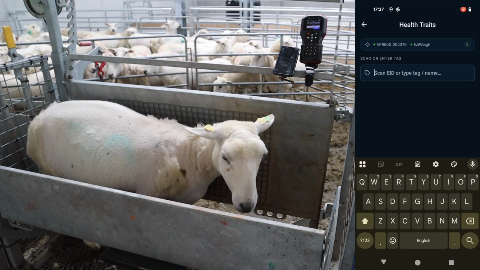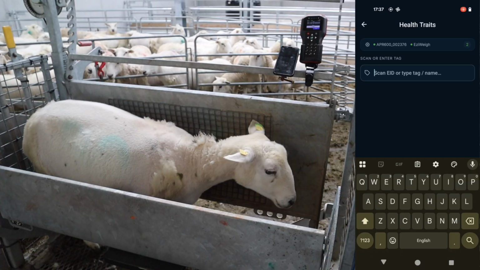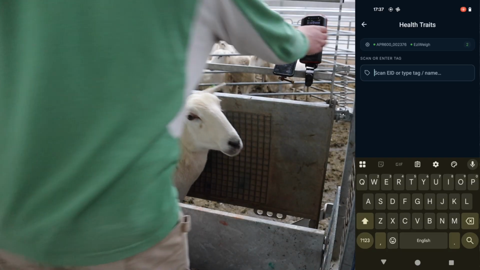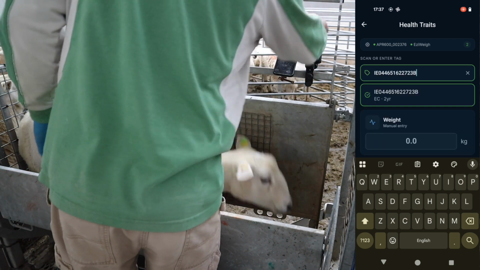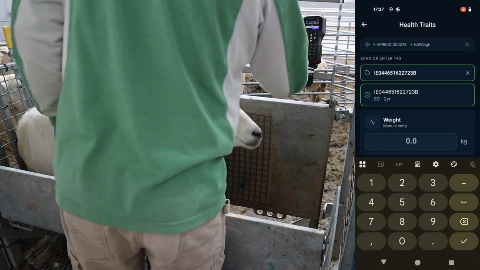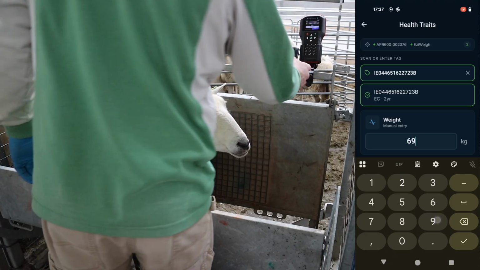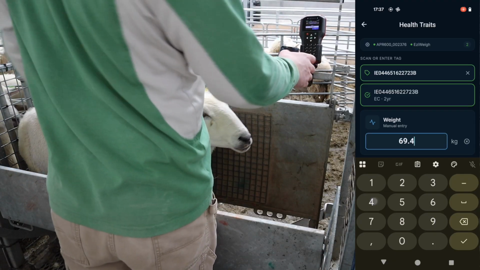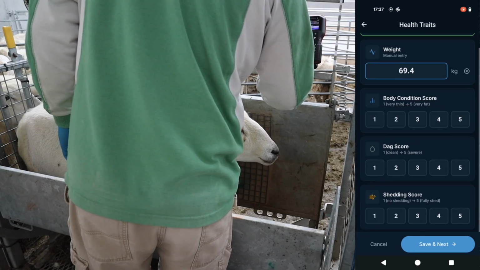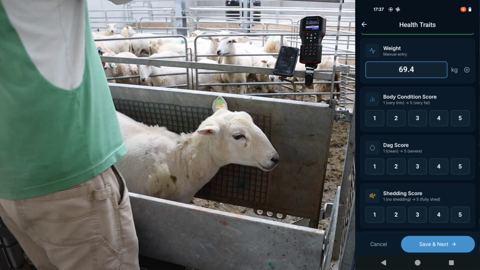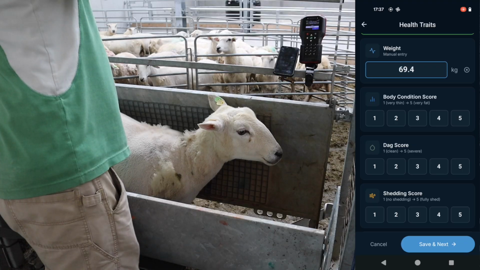So this one isn't shed as well, but well on its way. So the app is pretty quick. So I just scan the tag here. You see it shows up. That matches against the sheep in my flock. And I just manually enter the weight that's on the weigh head. Check the body condition.